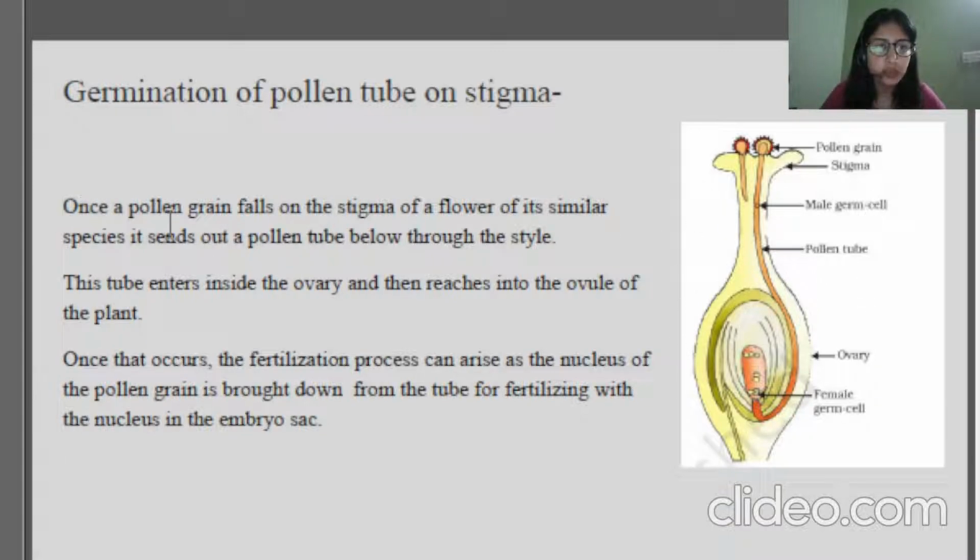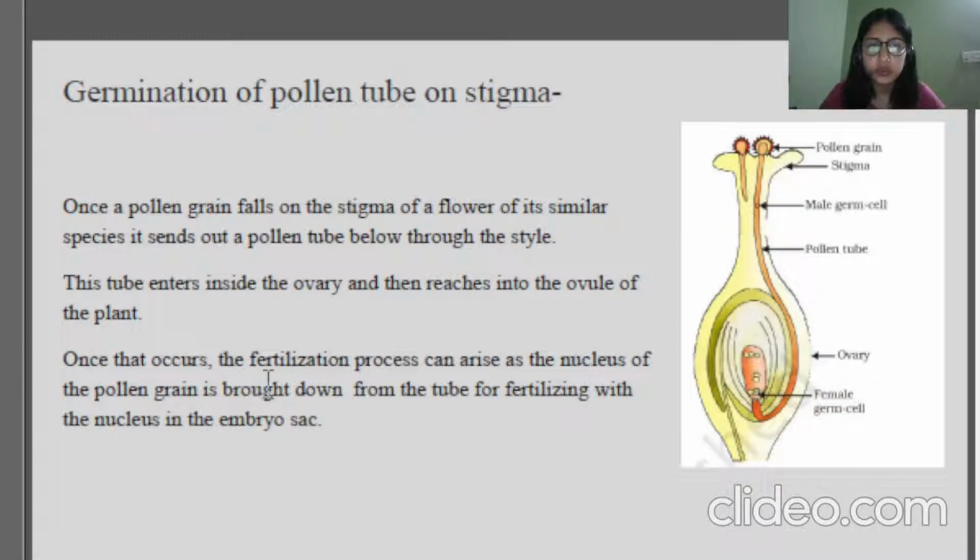Now let us discuss what is written here as well. Once a pollen grain falls on the stigma of a flower of its similar species, it sends out a pollen tube down through the style. The pollen tube extends if it detects that it is from the similar species. This tube enters inside the ovary and then reaches the ovule of the plant. Once that occurs, the fertilization process can arise, as the nucleus of the pollen grain is brought down from the tube for fertilizing with the nucleus in the embryo sac.